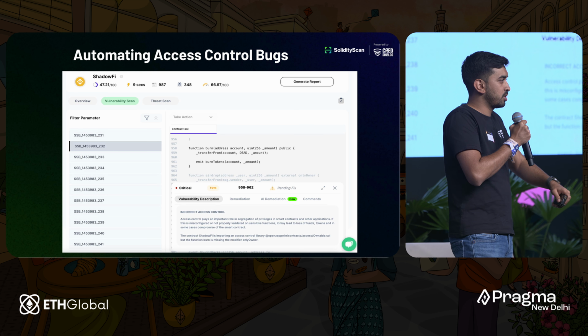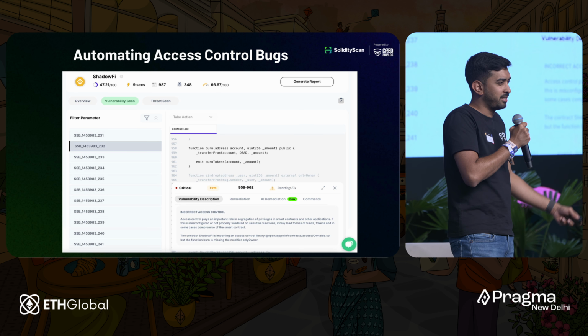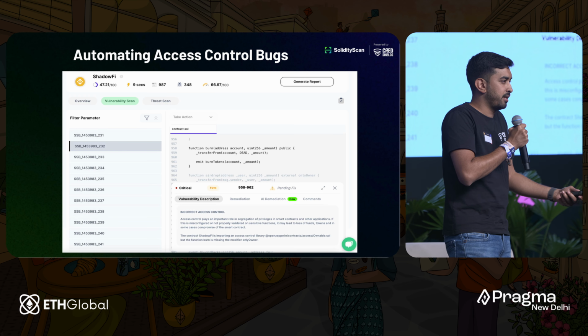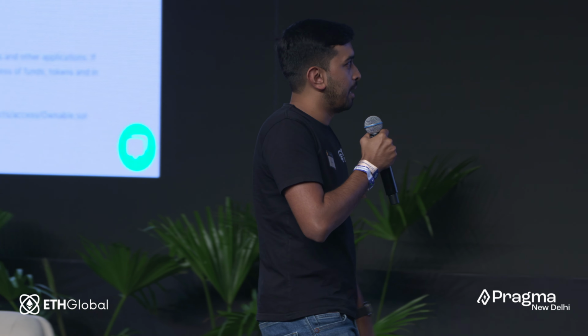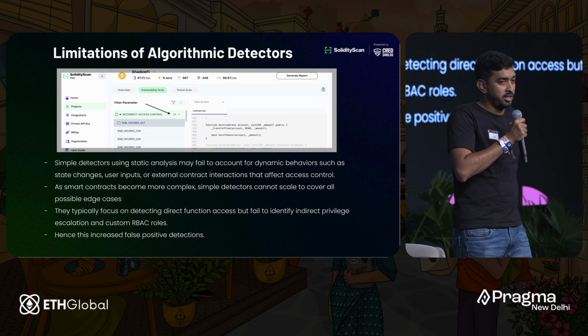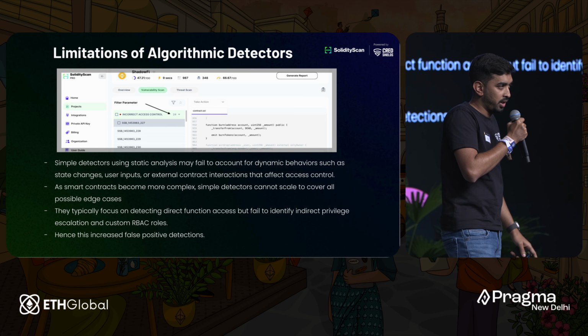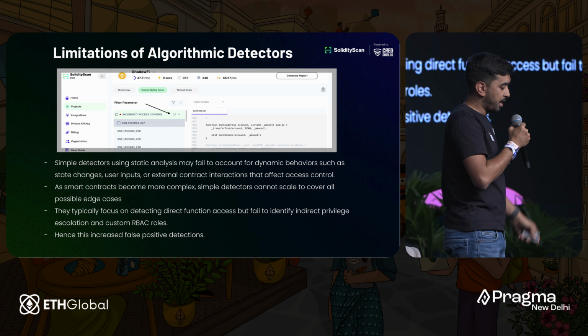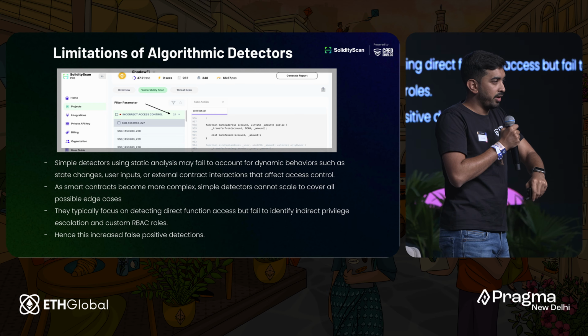So how do you write all these edge cases? If you go for algorithmic coding, you have to write so many edge cases and you'll still end up missing vulnerabilities. So I'm going to show you a simple example. We scanned this on our platform, and we did find the bug. The bug was getting spotted, but the problem was this: our automation program was saying there are 24 additional vulnerabilities as well, which is not valid, because they had some different kind of access control in place. And writing an edge case for everything is a very difficult process.